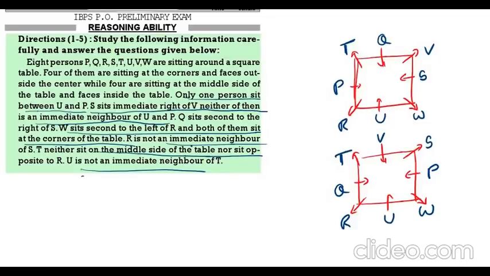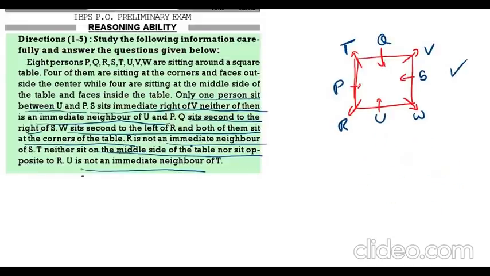Q is sitting second to the right of S. See this point. So, Q is sitting second to the right of S is correct here and it is wrong here. We can't take Q is sitting second to the right of S. So, second one is completely wrong. Only first one is correct. Now, we have to answer the questions.